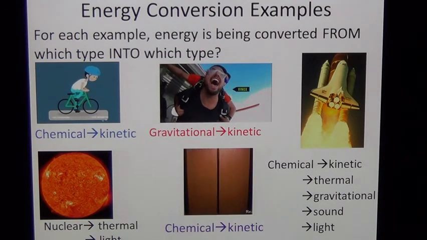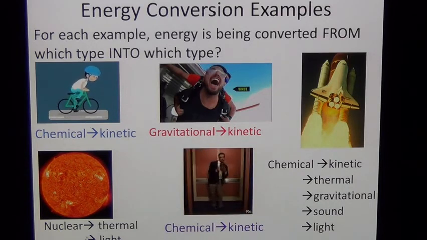So again, I want you to be prepared to be able to do energy conversions. Take a look at the situations and say, it starts out with this type of energy and it's converting it into this type of energy. And in some situations, you might have more than one type of conversion.